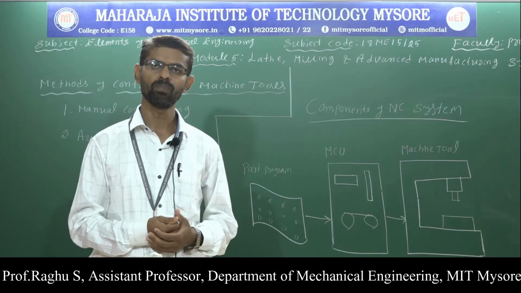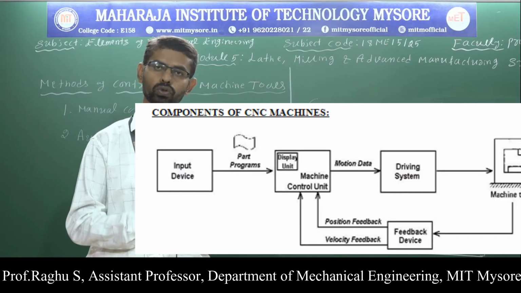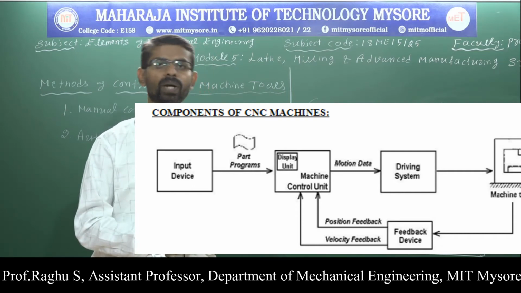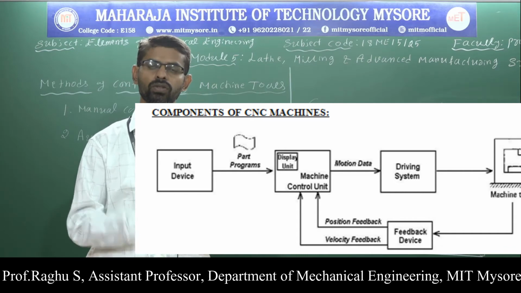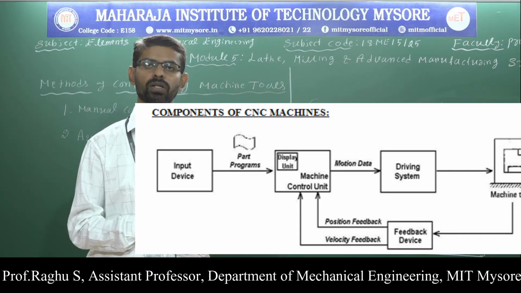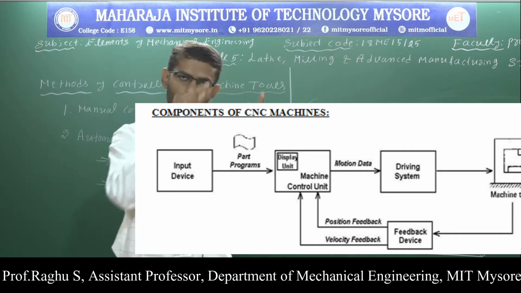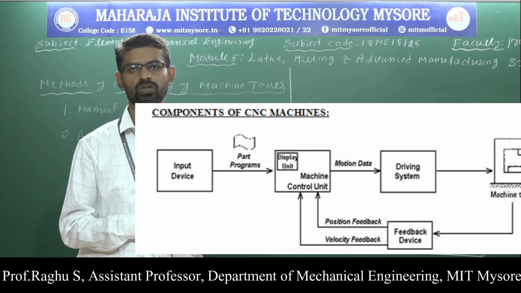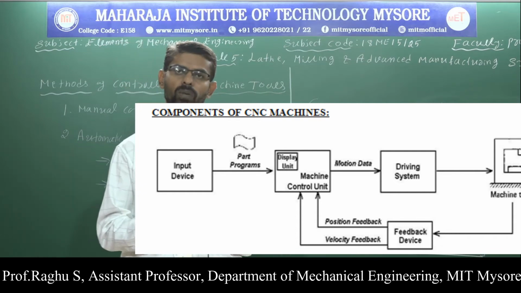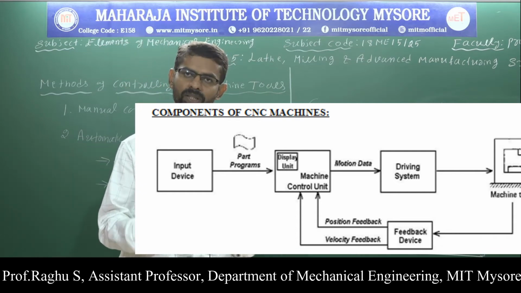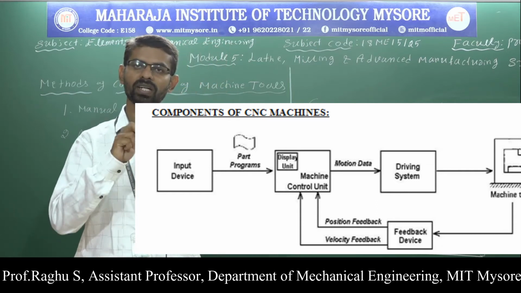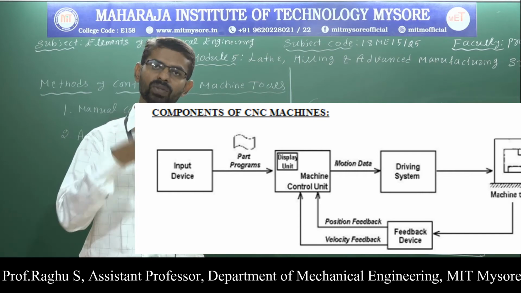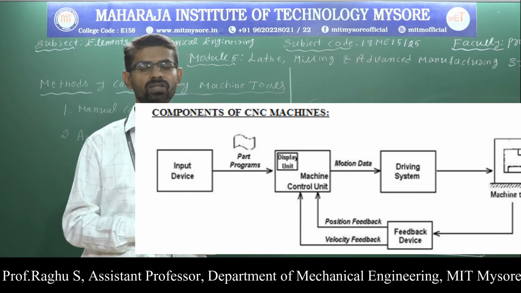Now let us discuss one by one. Input device: it is used to input the part program into the CNC machine. Here we are using a small keyboard in order to input the part program into CNC machines. The next one, part program. Already we have discussed. Part program means program of instruction. It is written in coded form by the part programmer. It consists of step-by-step commands which tell the machine tool what to be done in what sequence.